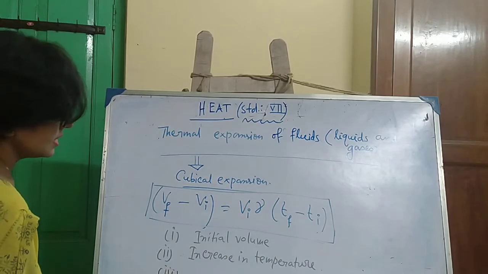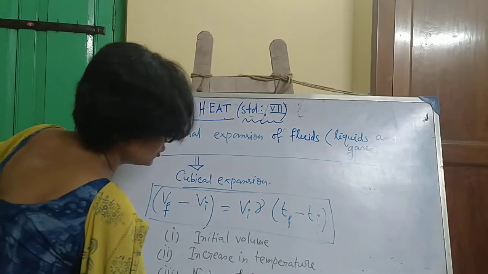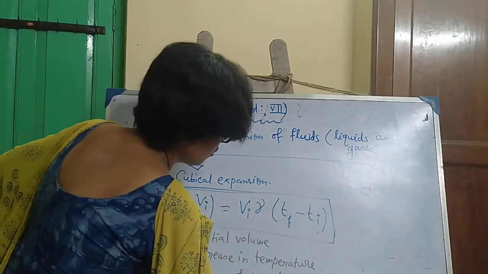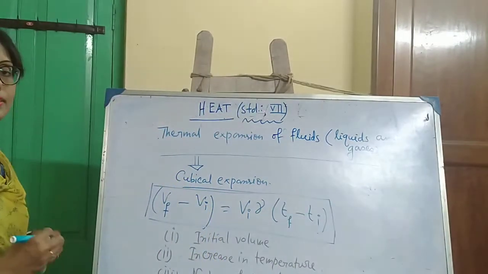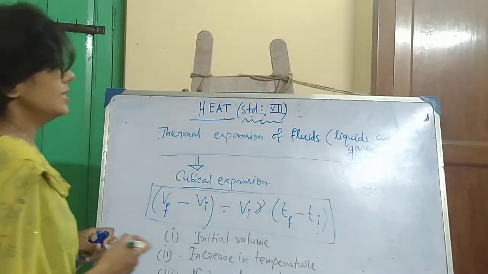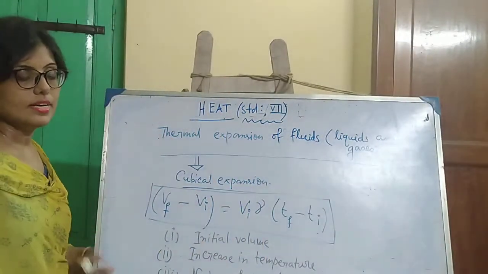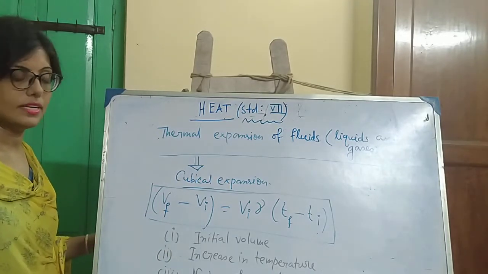Number 3, nature of the liquid or gas, the nature of the liquid or the gaseous system. So for fluids, that is for liquids and gases, only cubical expansion is present. There is no linear expansion, there is no superficial or surface expansion.